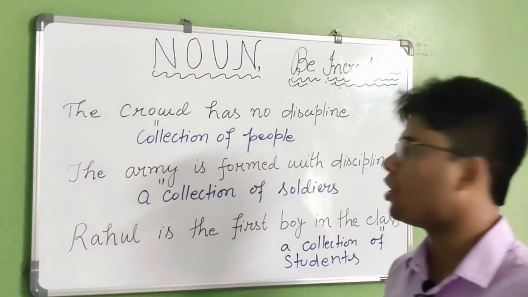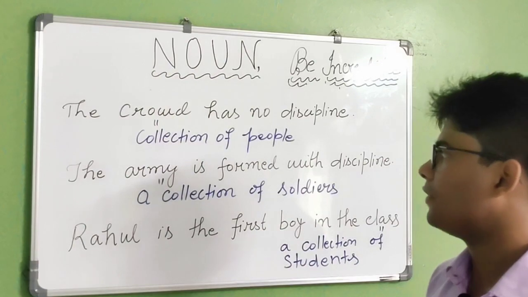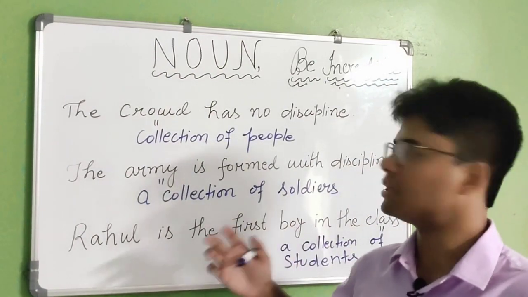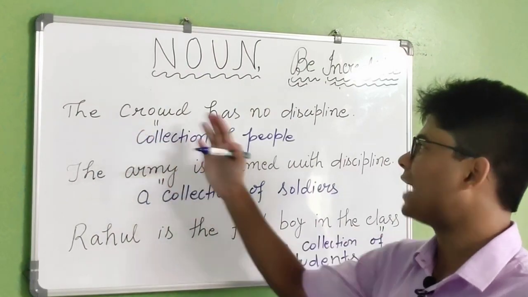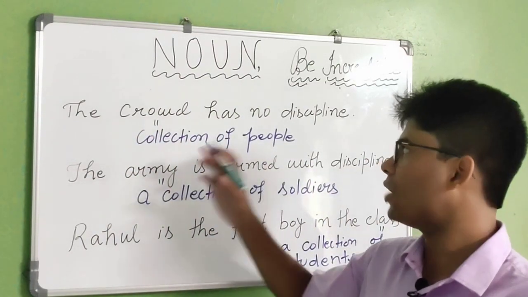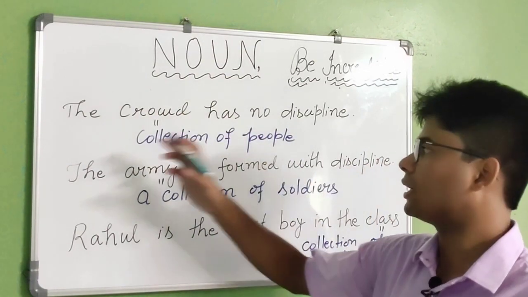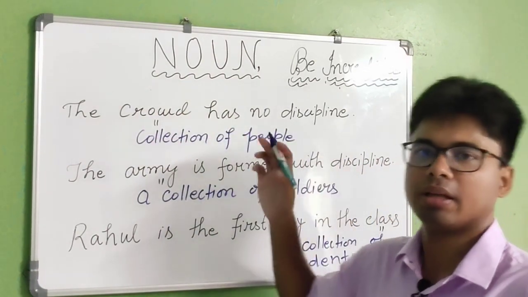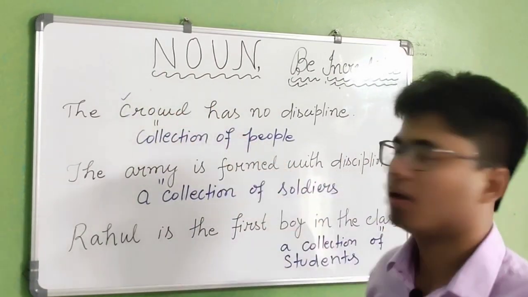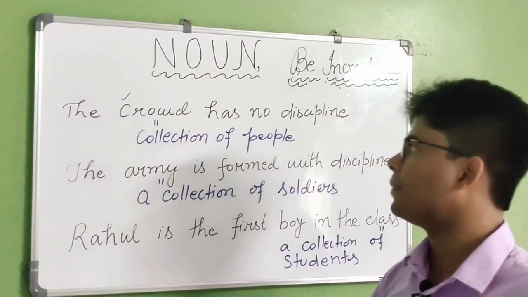Now again I have brought some examples by which you can recognize what kind of noun it is. This is the first line. The crowd has no discipline. So crowd, you can understand with the word that this is an example of